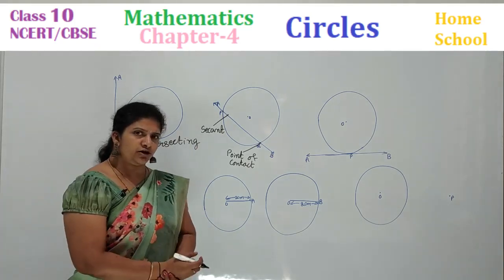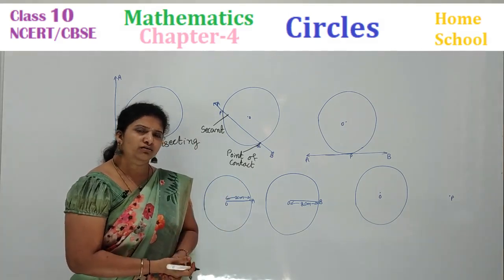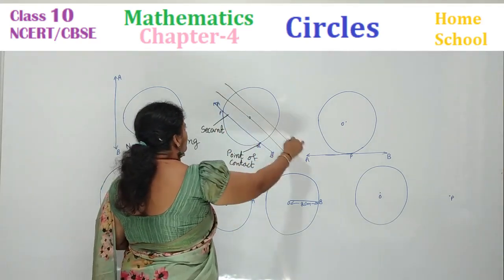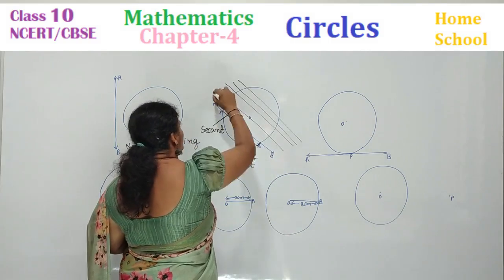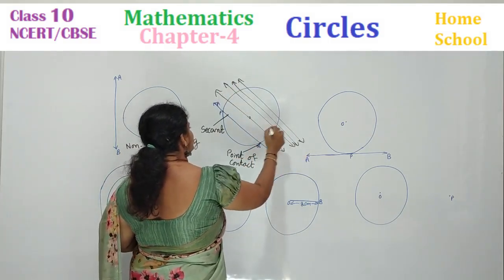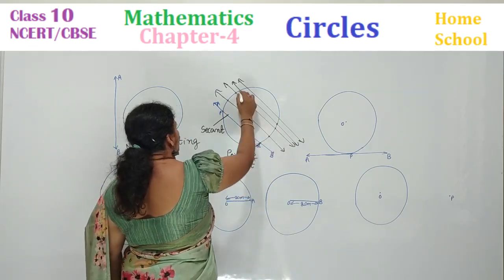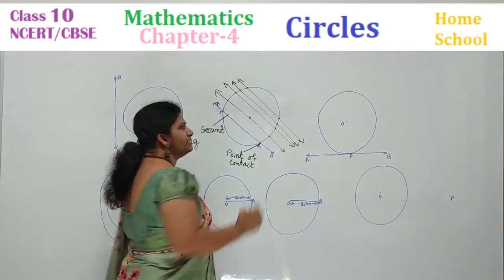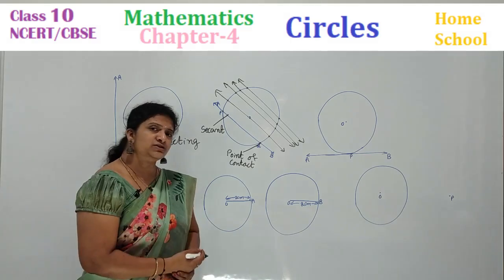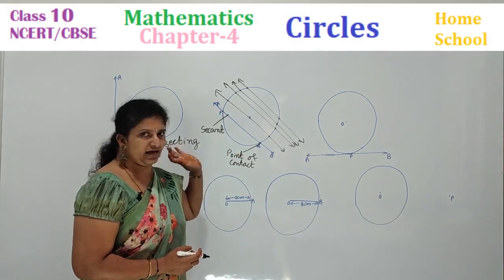How many secants can you draw in a circle? How many can you draw? Infinitely many secants. Observe here. What are all these? These are all lines which are passing through the circle, intersecting at 2 points on the circumference of a circle. All these lines are secants. How many secants can we draw? Infinitely many secants we can draw in a circle.